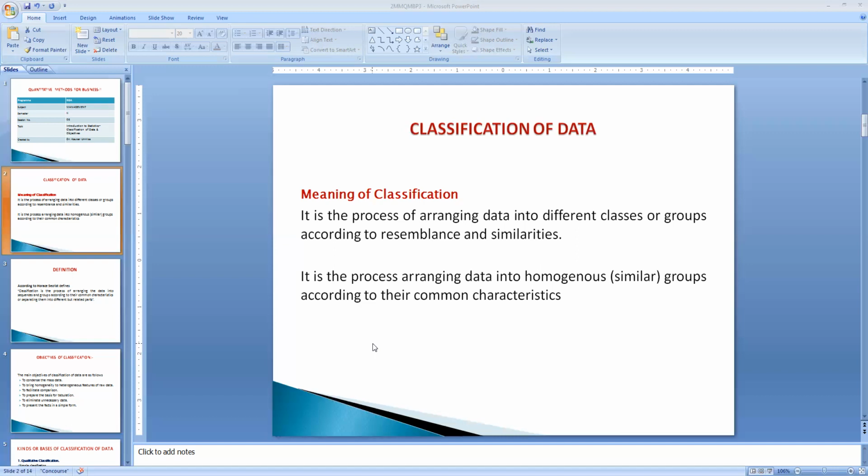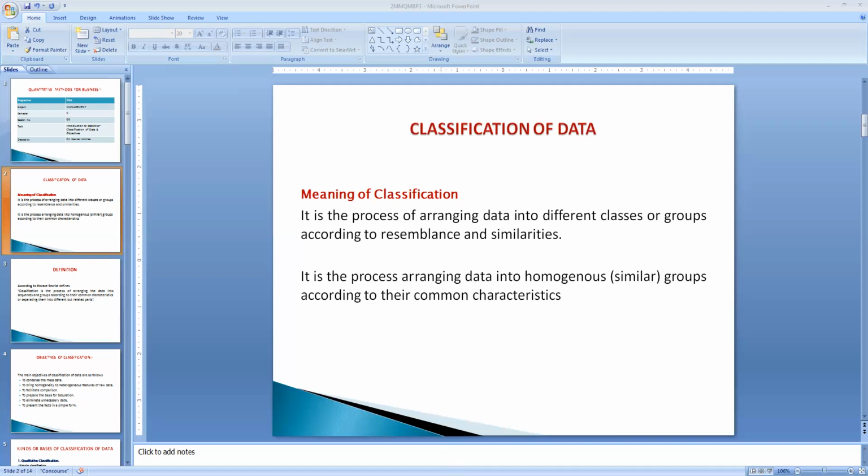Therefore, it is essential for an investigator to condense a mass of data into a more comprehensible form. The process of grouping data into different classes or subclasses according to some characteristics is known as classification. Tabulation is concerned with the systematic arrangement and presentation of the classified data. Thus, classification is the first step in tabulation.